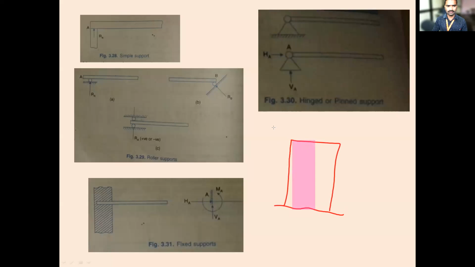Initially, just a minute. I am taking one box. So this is a door, and this is the door frame. Over this there are door panels. I need to fix them. So how to fix that door panel? This is one door panel and this is another door panel. I have to fix that door panel to the frame. So how to fix it? There are hinges.